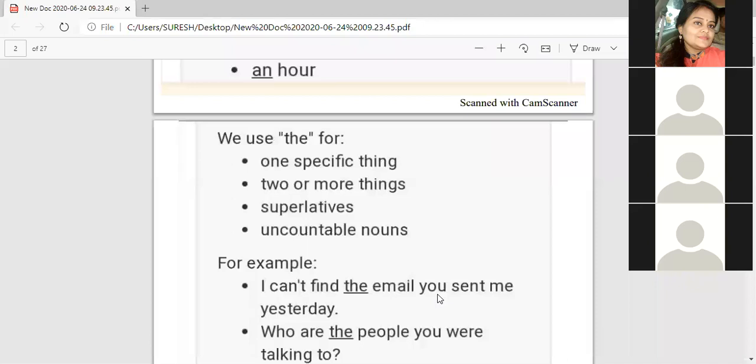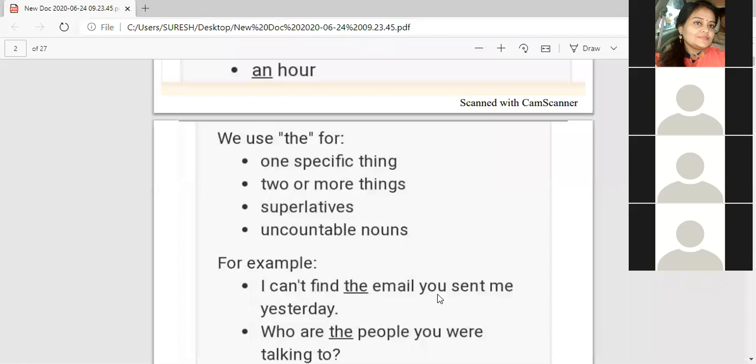I cannot count the pinch of salt. Who are the people who are taking a particular thing? I can't find the email. If it were not written "you sent me yesterday", then we would have written "I can't find an email." But here it is written "you sent me yesterday", which means that particular email I can't find, which you sent me yesterday.